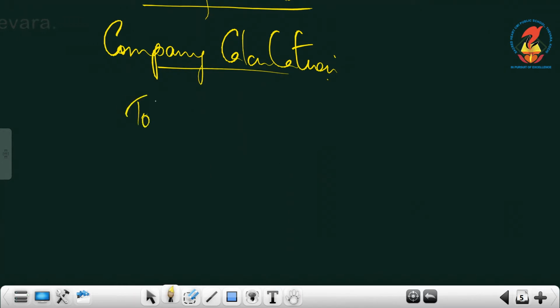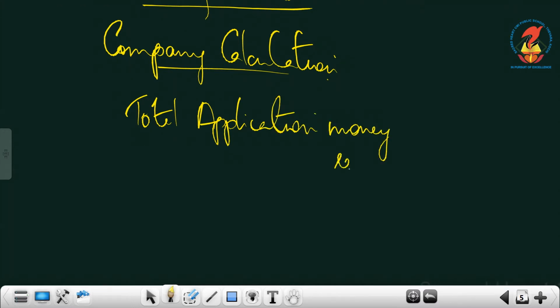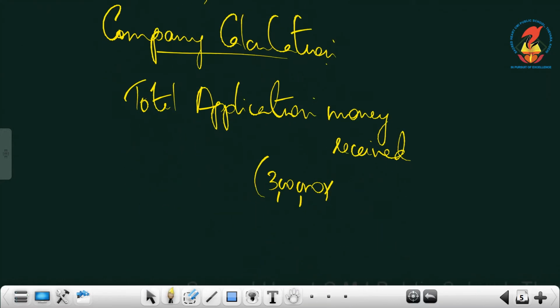That is, what should we write first? Total application money received. On how many shares are you getting it? On 3 lakh shares. What is the application per share? It is 2 per share. So, it is 6 lakhs.